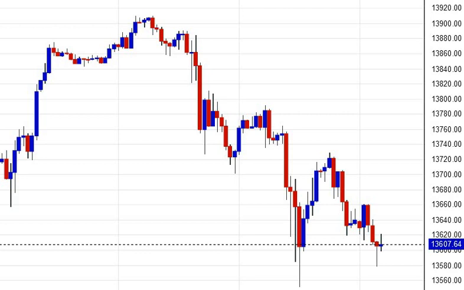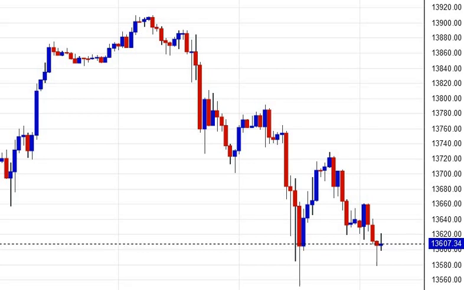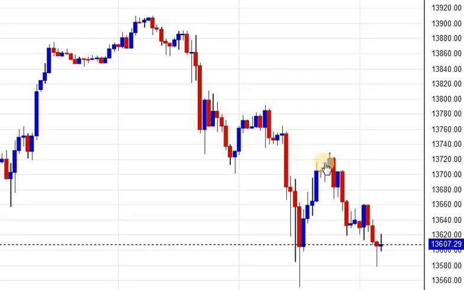This is Nasdaq chart, also known as US Tech 100 Index. Currently it is trading 13,607. It made high of 13,728 today. Currently trading 600. Let's quickly have a look at resistance and support, then we will assess the trend.